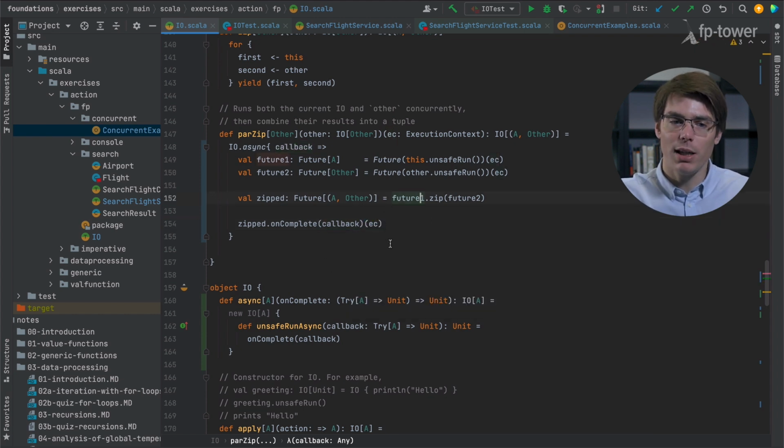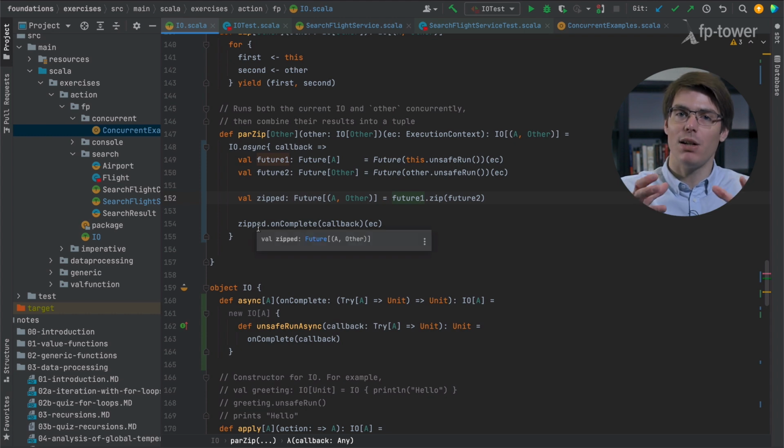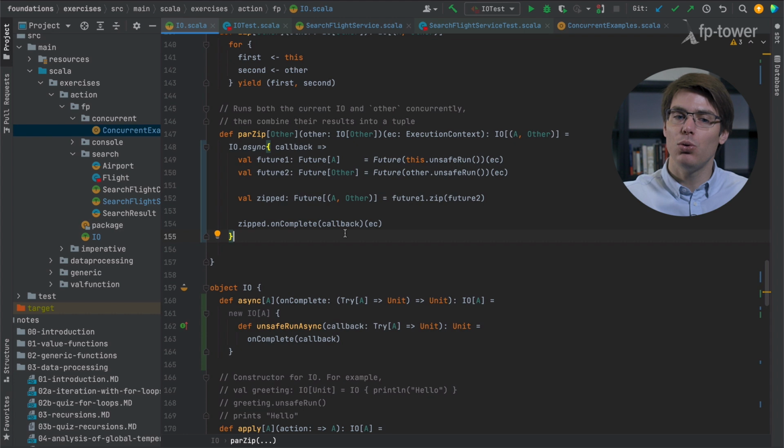So what we've done here is that instead of waiting for the future to complete, we say, here is what we need to do after. This is what we need to do once the result is complete. And we just let the Future API append this callback function at the end of the computation. So we don't block anymore. We just tell the Future API, here is what you need to do after.